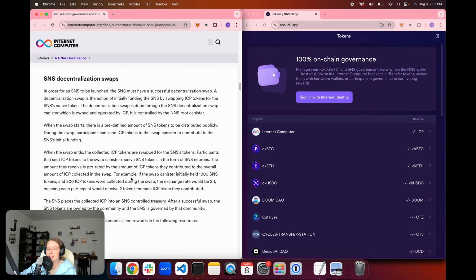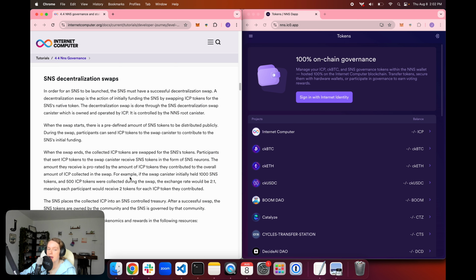So more about those decentralization swaps. In order for an SNS to be launched, it must have a successful decentralization swap. This is the action of initially funding the SNS by swapping ICP tokens for the SNS's native token. And this is done through that decentralization swap canister that is owned and operated by ICP.